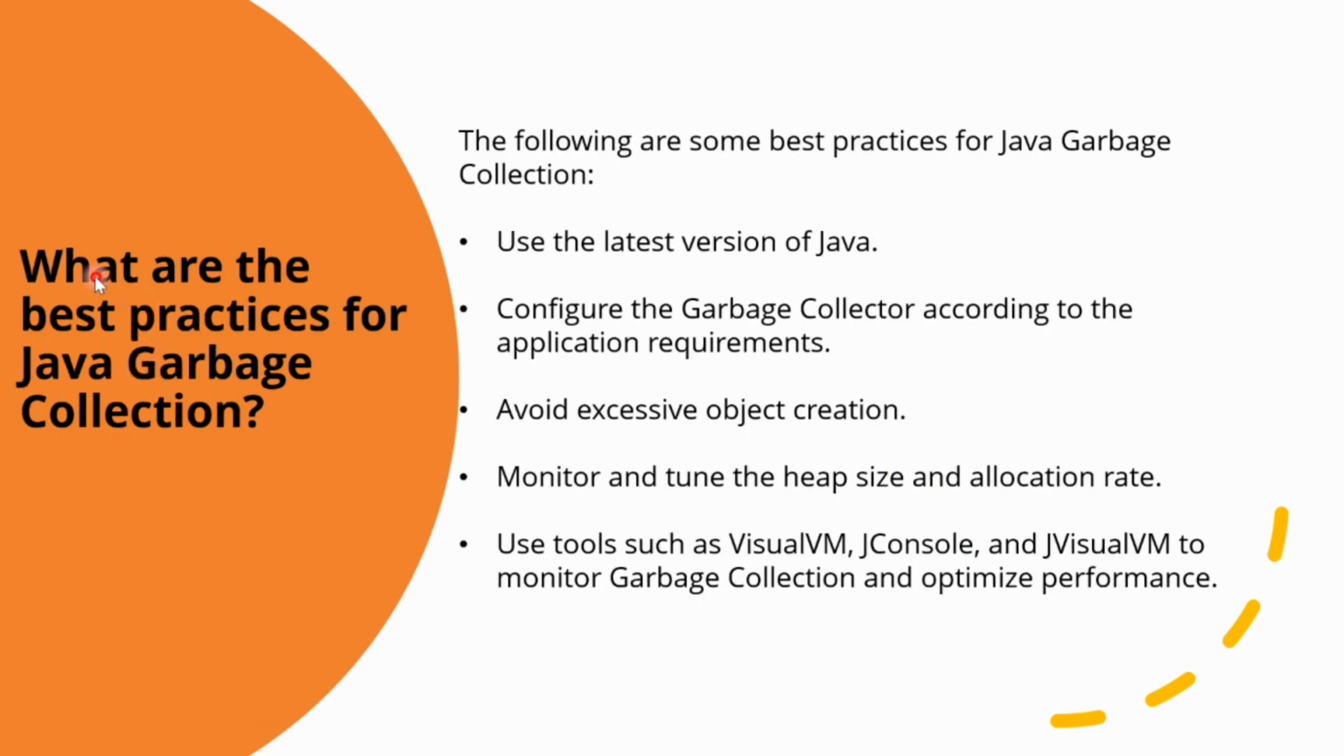The next question is, what are the best practices for garbage collection? The following are some best practices. The first one is use the latest version of Java. Configure the garbage collector according to the application requirements. Avoid excessive object creation. Monitor and tune the heap size and allocation rate. Use tools such as VisualVM and JConsole to monitor garbage collection and optimize the performance.